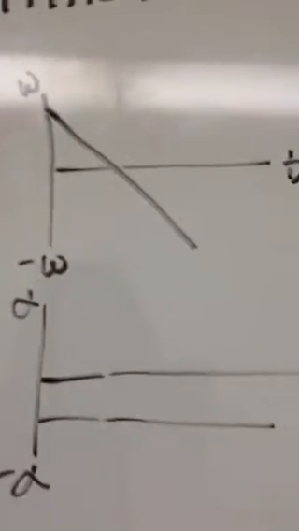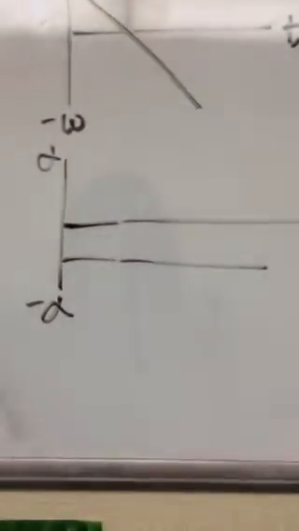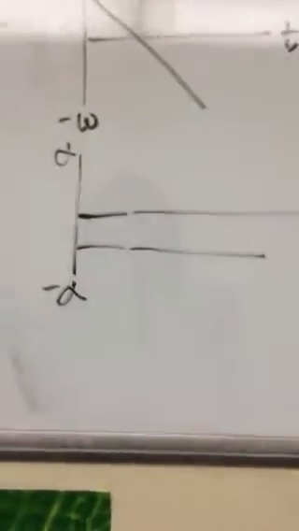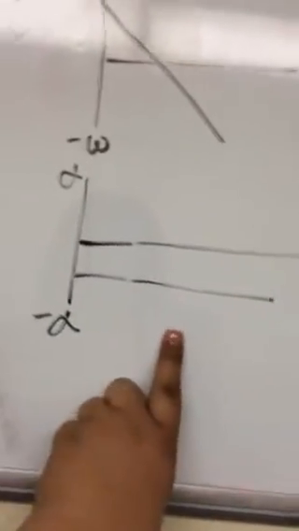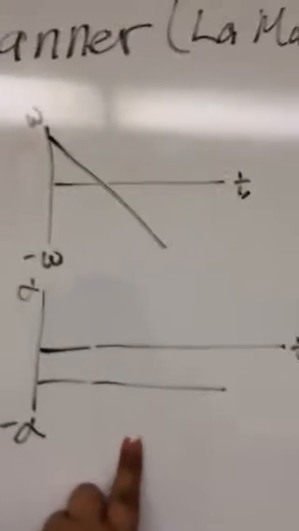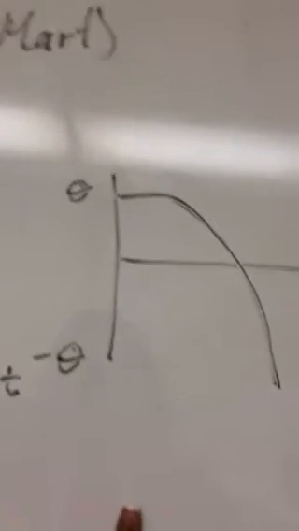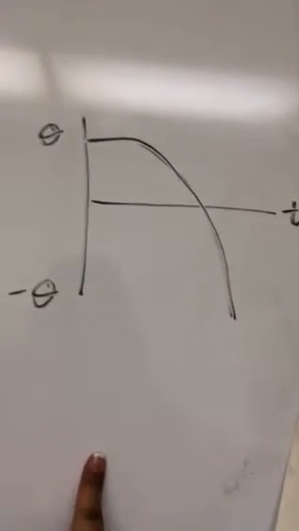And then using this graph, we can derive an acceleration time graph, and it would have a negative acceleration. And then we can also derive an angle time graph, so like theta.